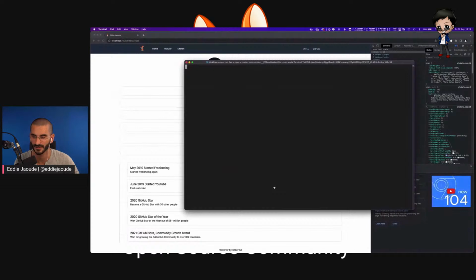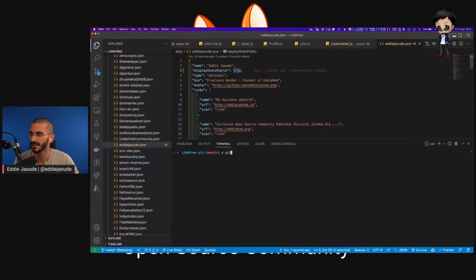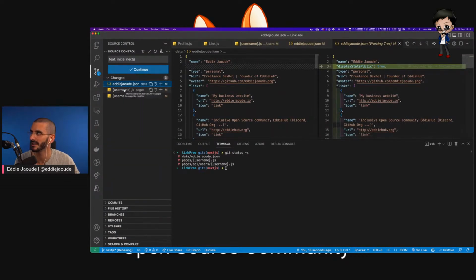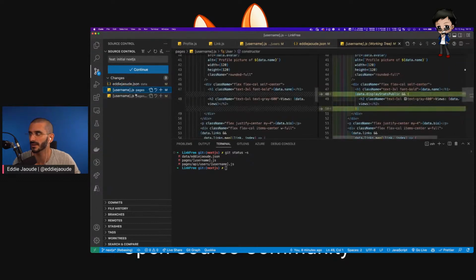Actually, we can do that in VS Code. Let's do a commit. So do a git status. Happy with those changes. You can always check it in VS Code to see. Yep, that extra line, display stats public. We need to update documentation. Does someone want to do it with this actual field? And I can review it and merge it on the live stream. Let me know. If not, I can do it as well.